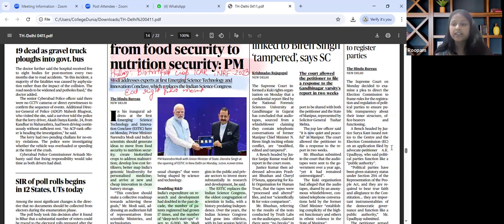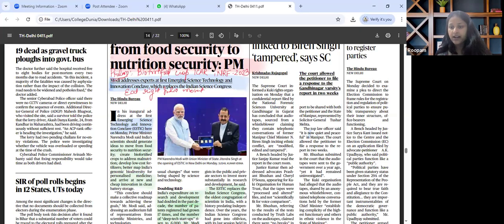Also, this is relevant because prior to this, we used to organize the Indian Science Congress. But right now, this was replaced with the Emerging Science, Technology and Innovation Conclave from this year itself. So also this is relevant for this particular reason in today's paper to read about.